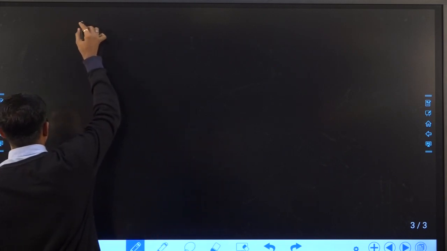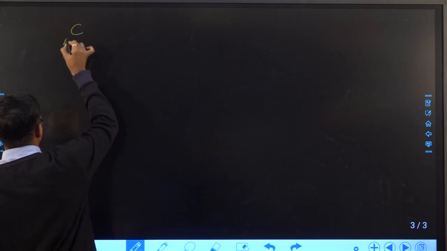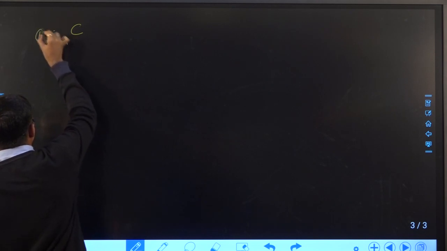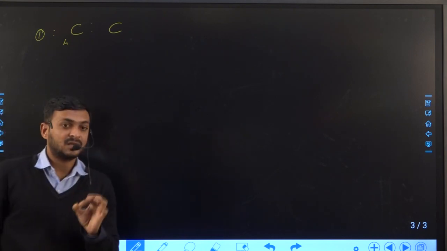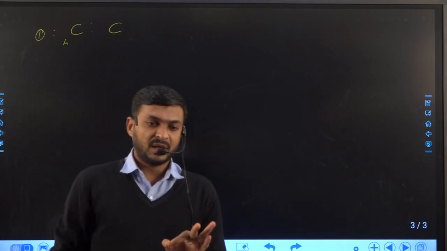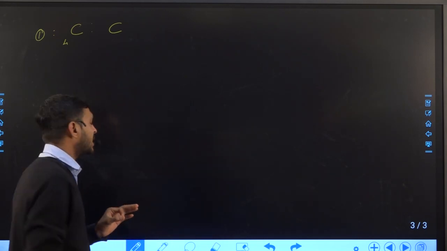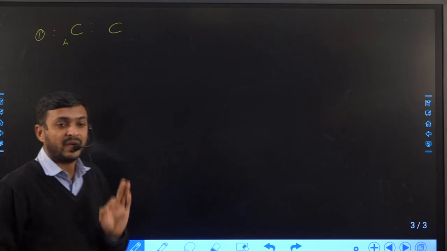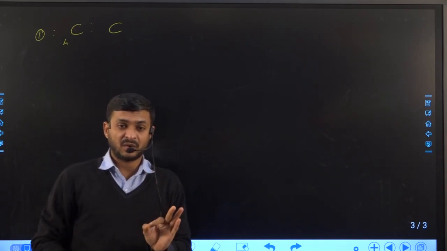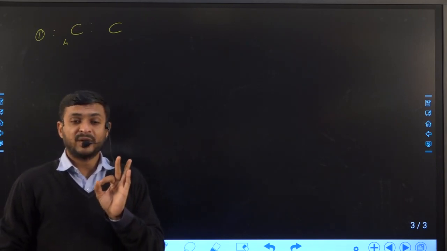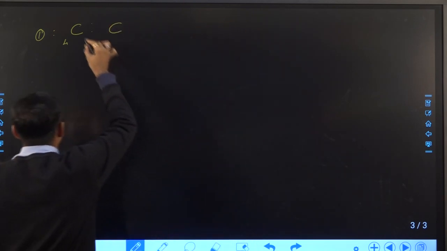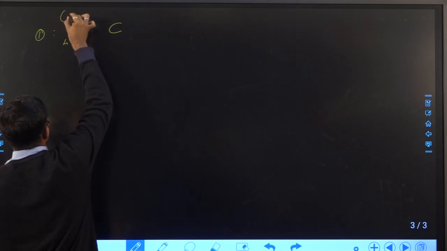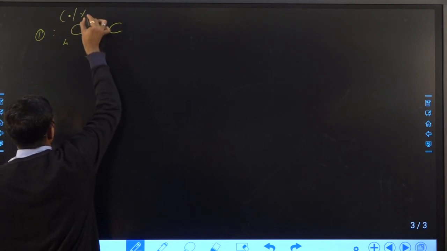Suppose I take one example, carbon. Carbon has 4 valence electrons, right? To represent the Lewis model, we have to represent the valence electrons, and we can represent them in two ways: by dots, or by dots and crosses.